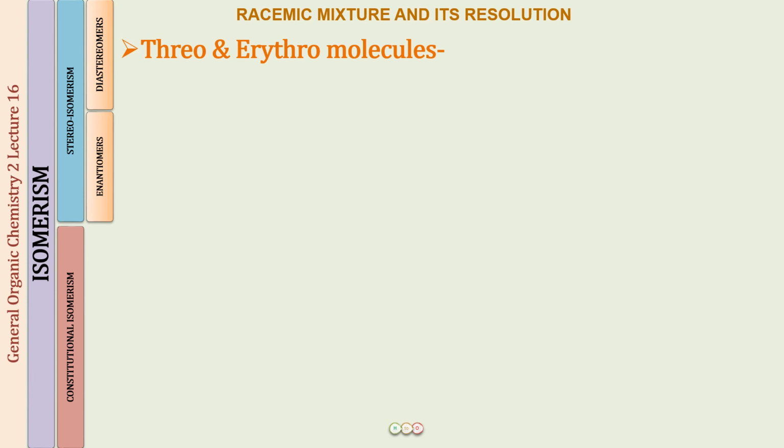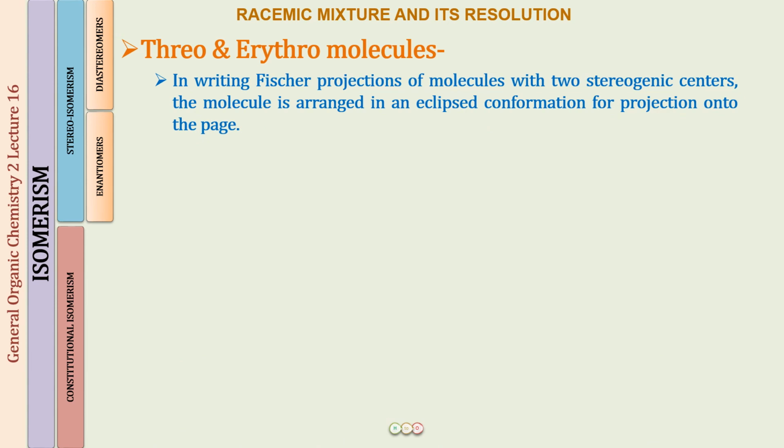Now you all know how to write a Fischer projection. A Fischer projection is a two-dimensional structure that we give for a three-dimensional molecule. When we have a Fischer projection for two stereogenic centers, we arrange the molecule in an eclipsed conformation. What an eclipsed conformation is, you will learn next when we start the lectures on conformational isomerism.